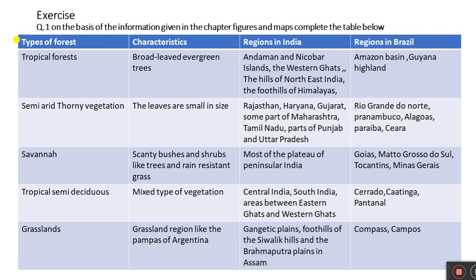Type of forest: grasslands. Grassland region like the Pampas of Argentina. Regions in India: Gangetic Plains, foothills of the Siwalik Hills and the Brahmaputra Plains in Assam. Regions in Brazil: Pampas and Campos.